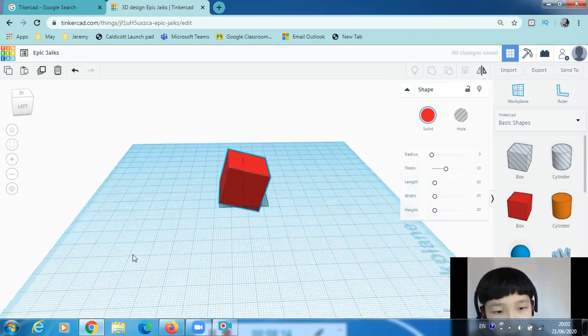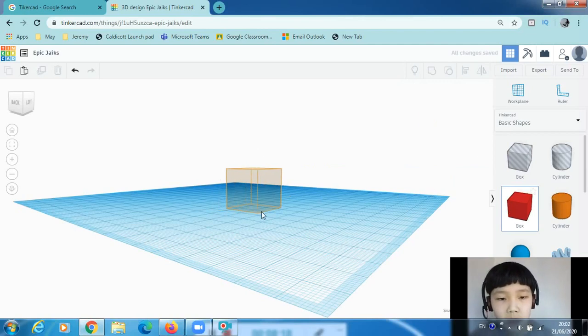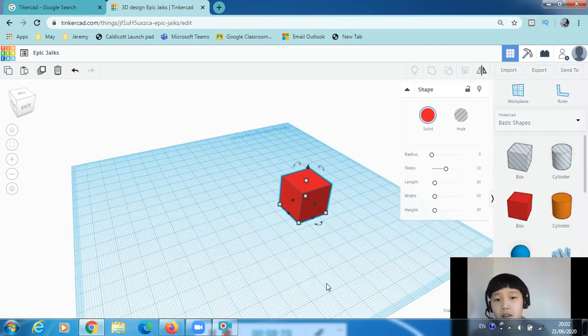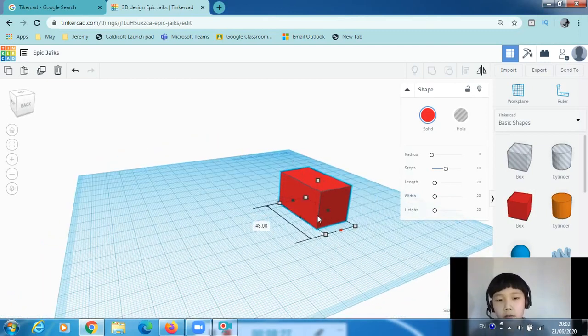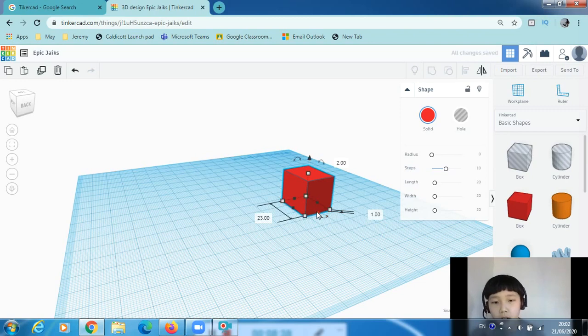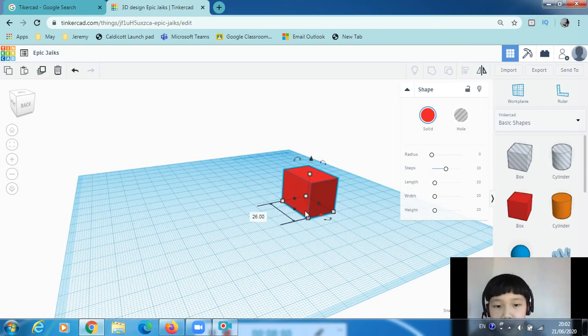Let's just get a normal box back again, a normal cube. Now that you know how to control the shape, changing the shape and the height, don't worry, it's not only like this. You can also do precise measurements, like 26. If you want to make a square, then this side has to be 26 as well.